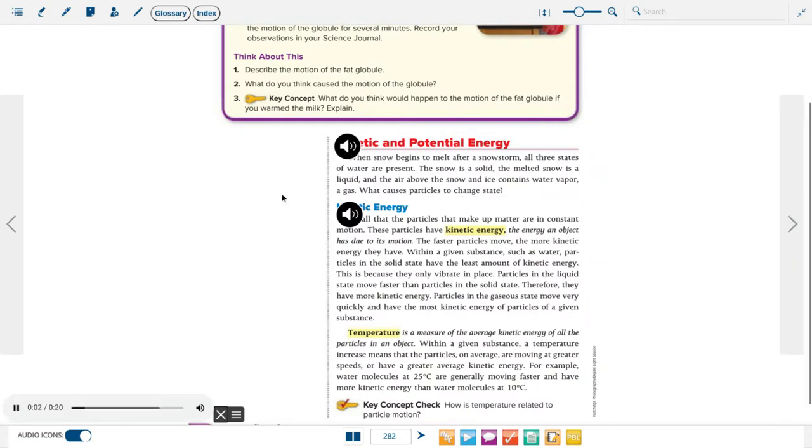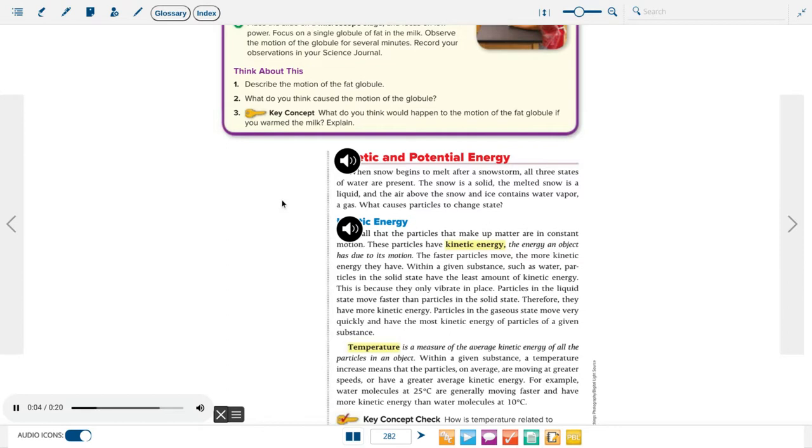Kinetic and potential energy. When snow begins to melt after a snowstorm, all 3 states of water are present. The snow is a solid, the melted snow is a liquid, and the air above the snow and ice contains water vapor, a gas. What causes particles to change state?